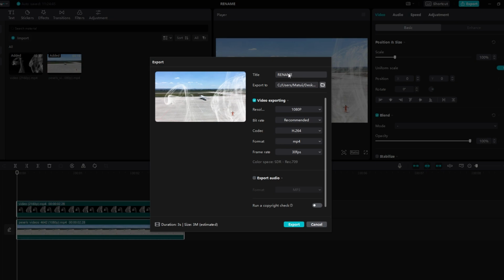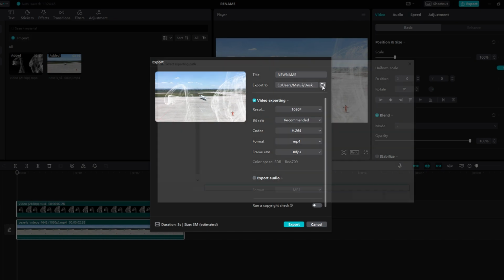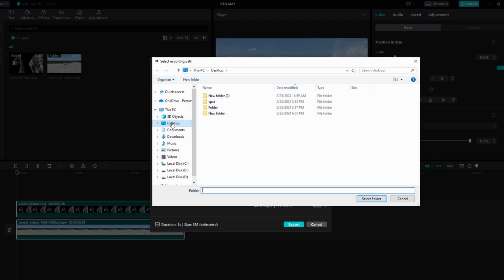Change the title to your desired name in the title field. Navigate to the Export section to choose the folder where you want to save the exported video. You can select a different folder if you prefer.